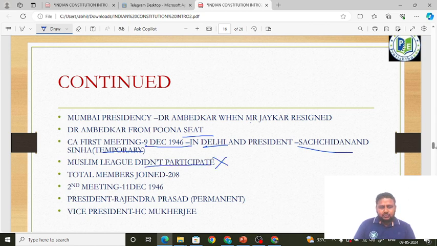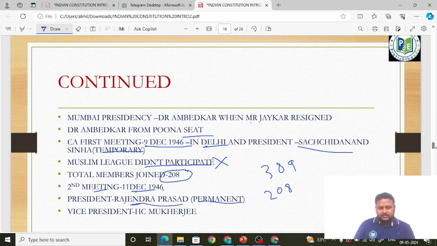Okay, next, the total members who joined the Constituent Assembly ultimately was 208. See, the first thing is they said there should be 389 members as per the Cabinet Mission Plan, but ultimately the number of members who joined was 208. Okay, the next thing is the second meeting was held on 11 December 1946. The president was Rajendra Prasad.